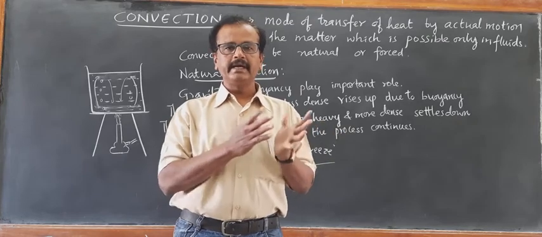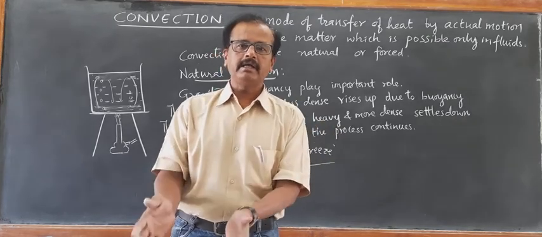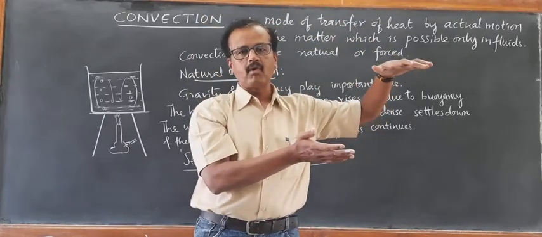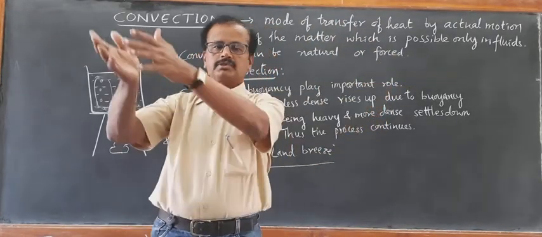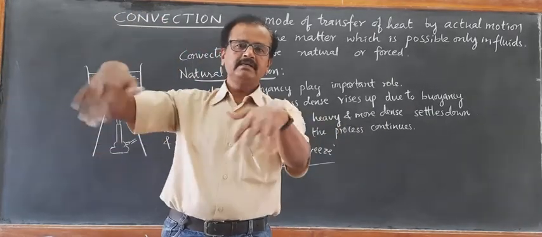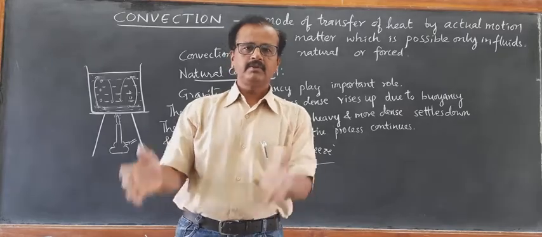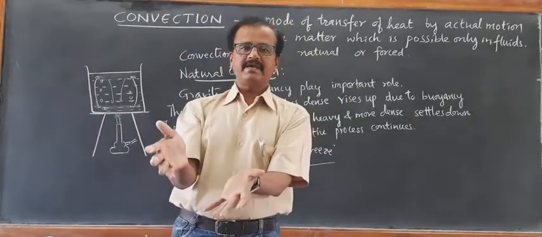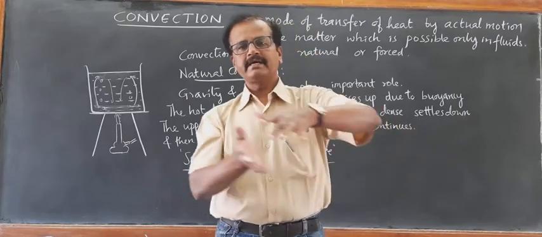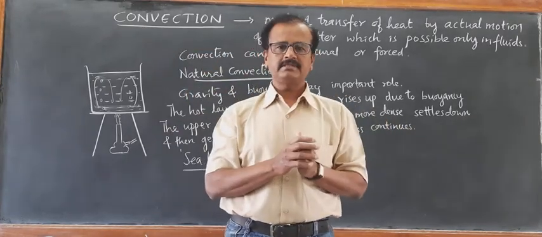As a result, during daytime, when the hot air from the land surface rises up, the cool air from the water blows towards the land surface to occupy that space. When the hot air rises, it leaves space. To occupy the space, the cool breeze enters onto the land surface.